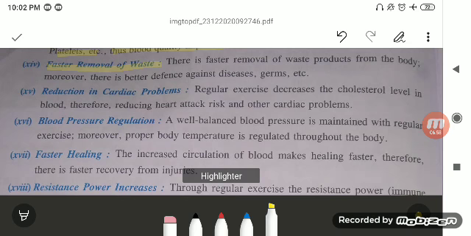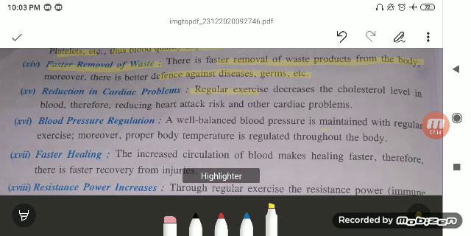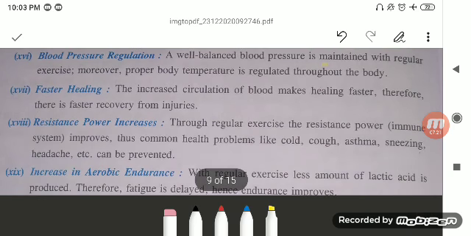Faster removal of the waste. So there is a faster removal of the waste product from the body, which is better to defense against the disease and the germs. Reduction in the cardiac problem, that is the regular exercise decreases the cholesterol level in the blood, reducing the heart attack risks and other cardiac problems. Blood pressure regulation, the balanced blood pressure is maintained with the regular exercise.